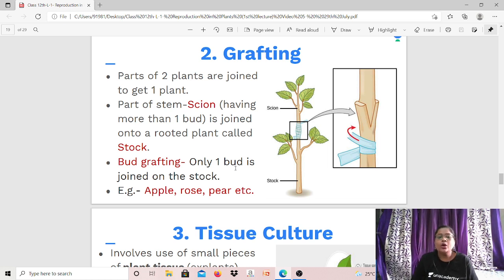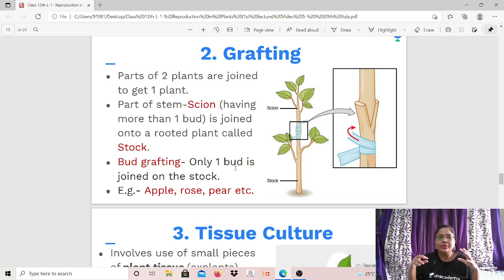Now in this, basically parts of two plants. Okay, you take two plants and you take two different parts from these two plants and they are joined, correct, to get one plant. Now you can take a part of stem from one plant, and you can take a root from another plant, and then you just join them both and then they will develop and grow as one single plant. Why are we doing this basically? क्यों करना है? क्यों इतना मगजमारी करना है? Why do you want to do this?